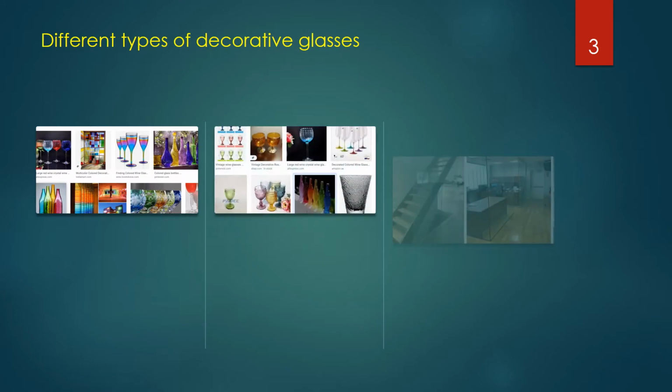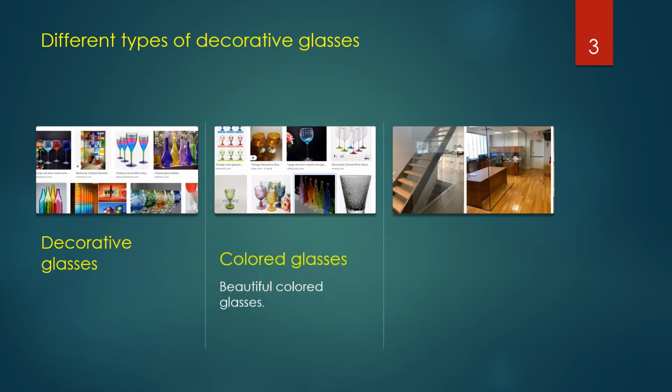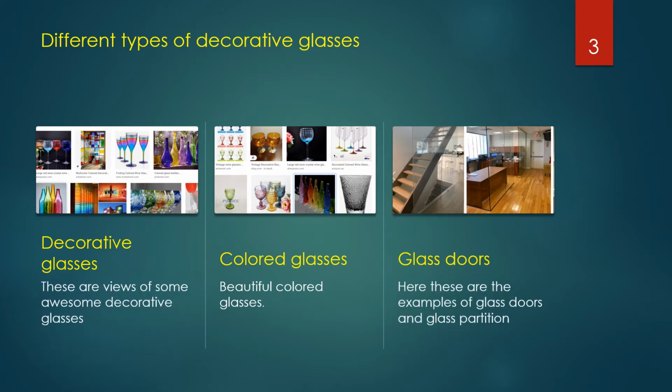Now here on this page, you can see different types of decorative glasses, right? They are all beautiful glasses, they are colored glasses, and you can see glass doors, right? And these glass doors and the glass partitions, these are all examples of decorative glasses and partitions that are used in our daily lives.